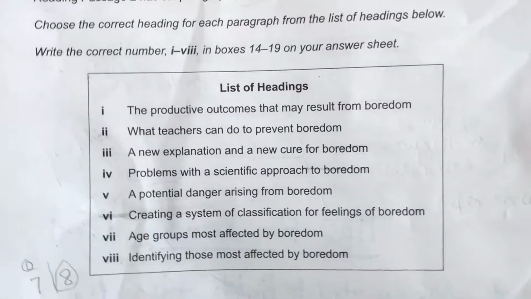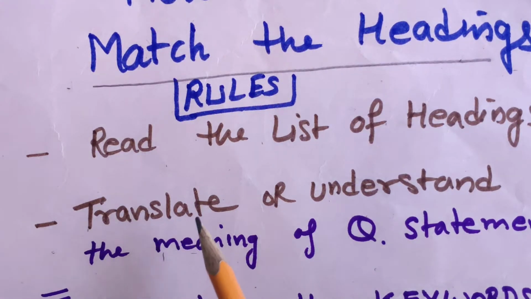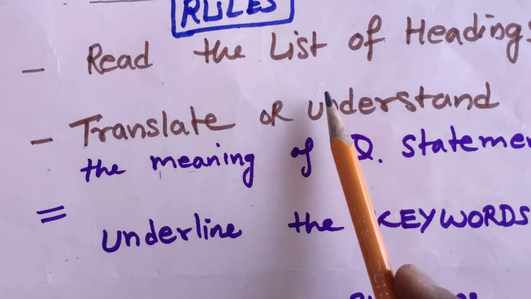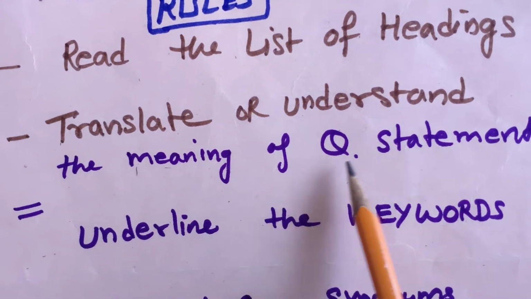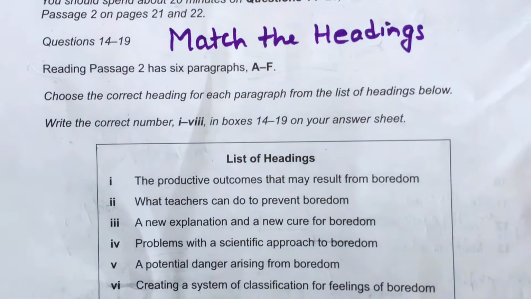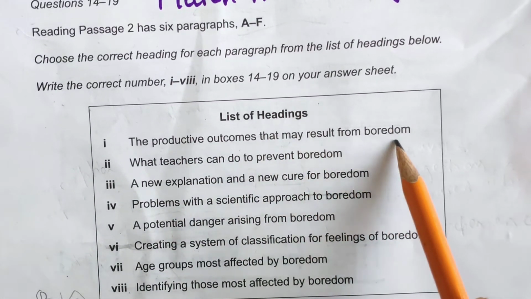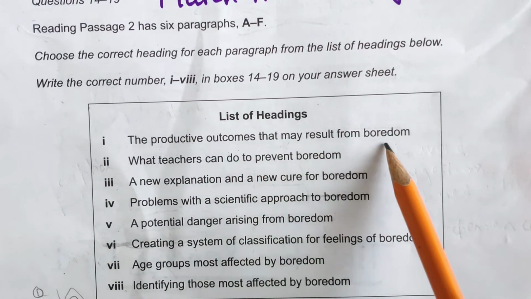Okay, let's move on to the next rule. After reading the list of headings one by one, always translate or understand the meaning of each statement. Like the first one is: productive outcomes that may result from boredom. The productive outcomes that may result from boredom.